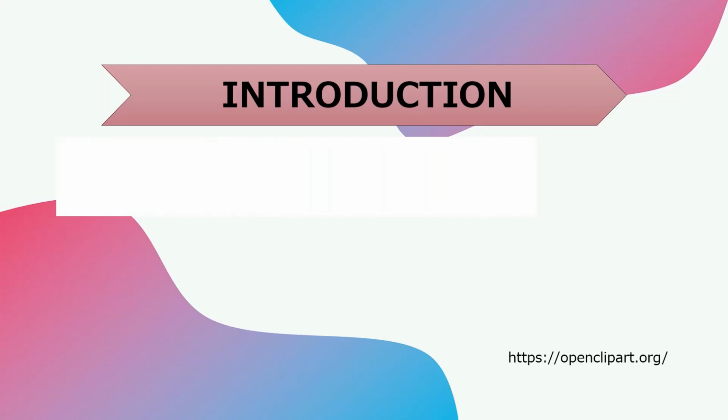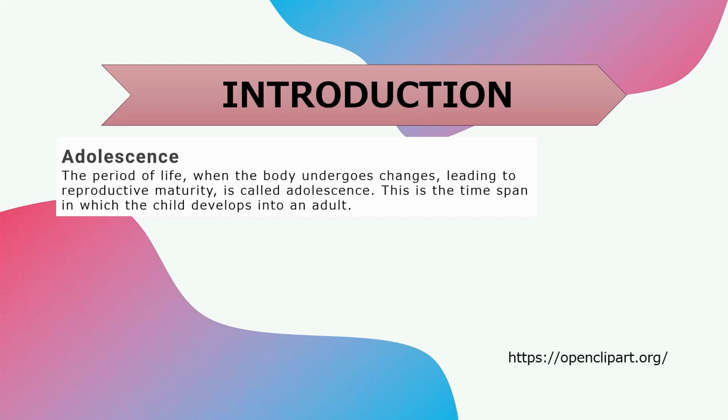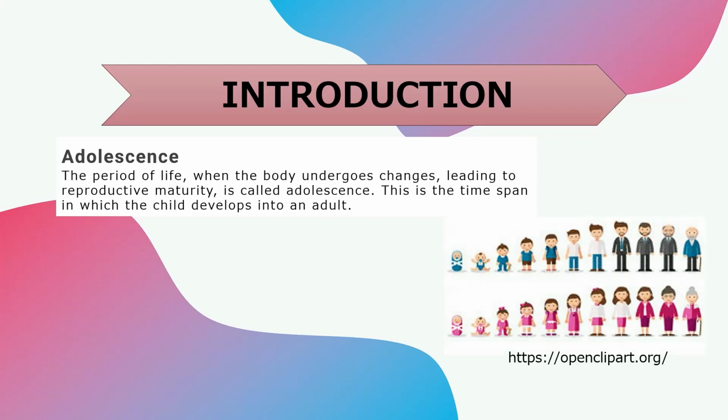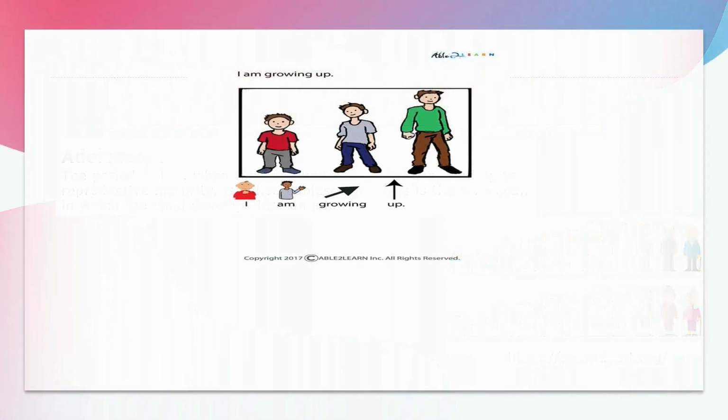So starting with the basic introduction: what is adolescence? Adolescence is the period of life when the body undergoes changes leading to reproductive maturity. I am repeating again that the period of life when the body undergoes changes leading to reproductive maturity is what adolescence is. Here in this picture, it is clearly depicted what adolescence is: growing up from a baby to an adult is known as adolescence. Now the next is